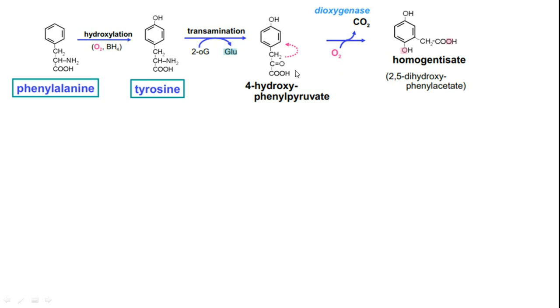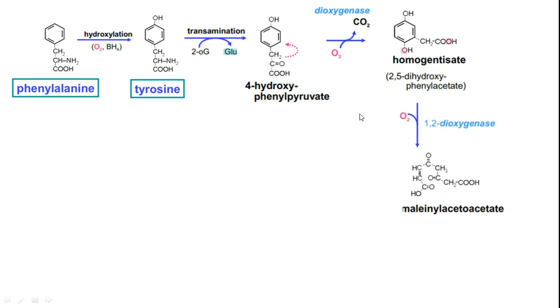Carbon dioxide is lost and this unit is shifting over there. One of the oxygens is over here as a hydroxy group, the other oxygen is incorporated into the carboxylic acid. This is homogentisate, 2,5-dihydroxyphenyl acetate. This one again undergoes oxidative degradation by breaking open this bond over here.